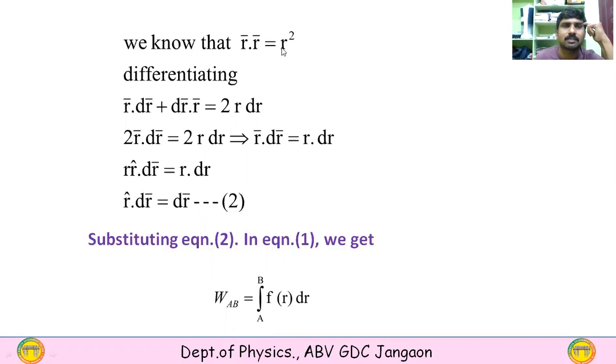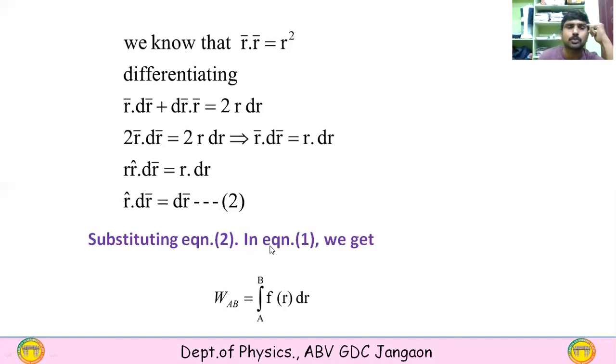When you differentiate this equation, you get r dot dr plus dr dot r is equal to 2r dr. So we can cancel the 2, and we are left with r bar dot dr bar is equal to r dr. That means r cap dot dr is equal to dr, as equation 2.